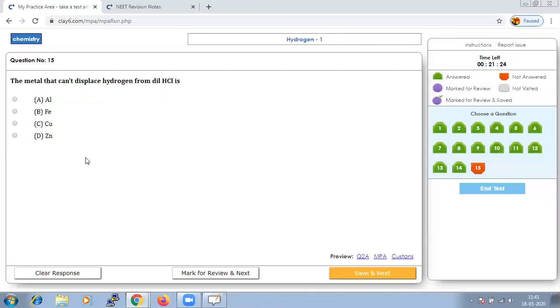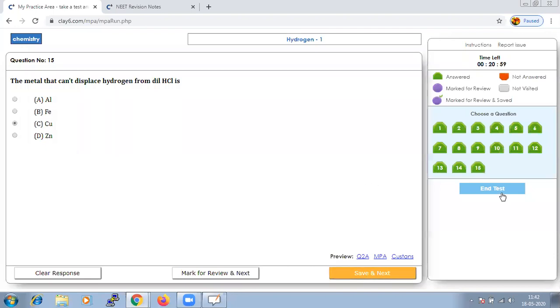Copper, silver, gold are less reactive than hydrogen because they will be below hydrogen in the reactivity series. So from the given options only copper is available here. Hence option C should be the right answer. Let us save that and go to next.